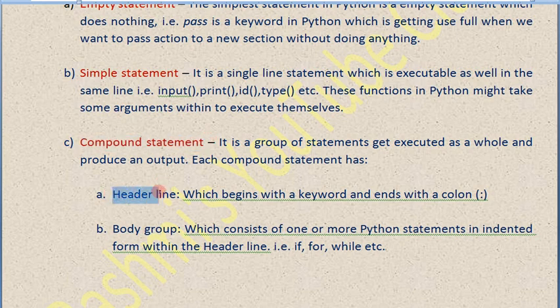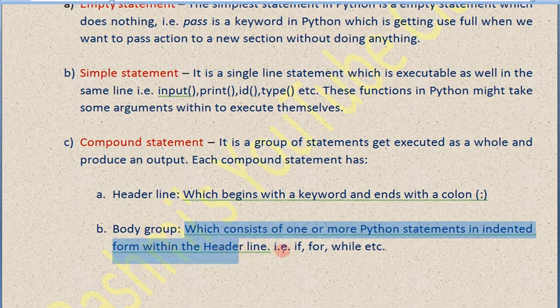So there is a header line for it which begins with the keyword and ends with a colon sign. Suppose if, so if will be the keyword, and at the end of the if we have to put a colon sign, which we will see in this video itself. Next, body of the group, which consists of one or more Python statements indented within the header line. So body of the group means what the program is going to perform.